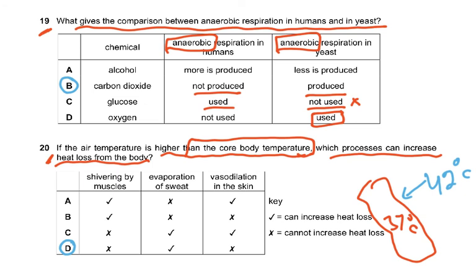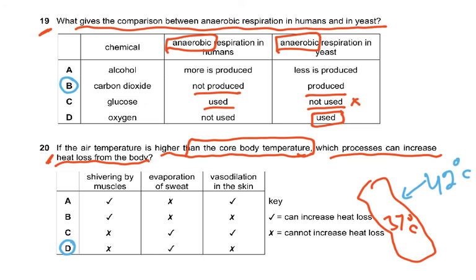So which processes can increase heat loss? It's only evaporation of the sweat that you have. Sweat production doesn't cool you down, but when the sweat evaporates, the latent heat of vaporization, the heat needed to make it evaporate, is going to come from your body. Vasodilation in the skin, you don't lose.